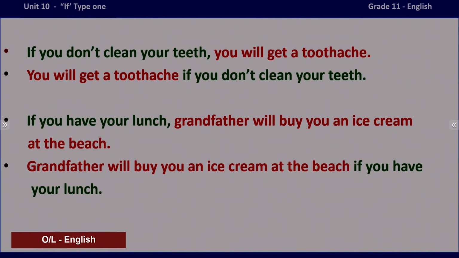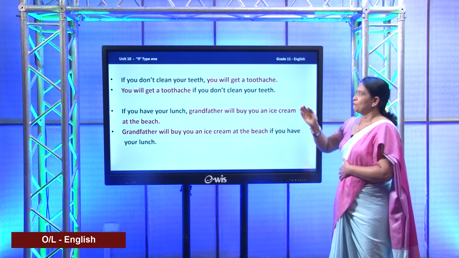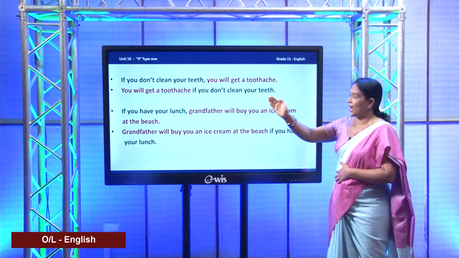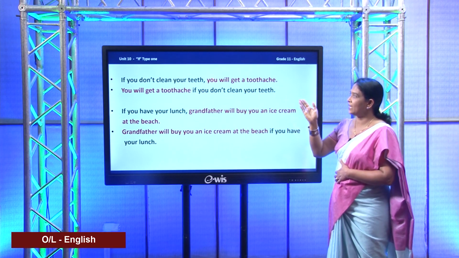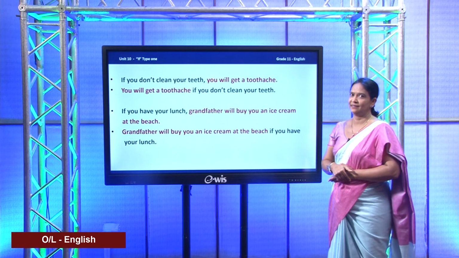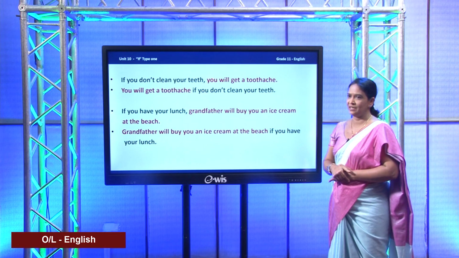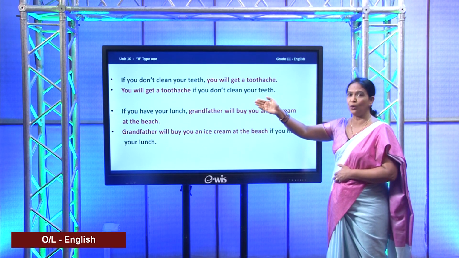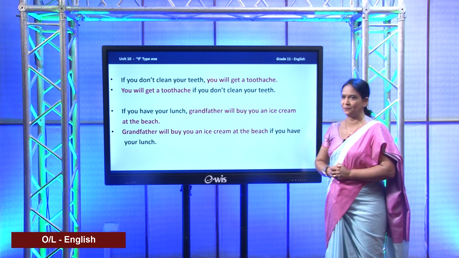Grandfather will buy you an ice cream at the beach if you have your lunch. But anyway, you have to look for the changes I have made. What are they? When you take the main clause to the front, can you see I have made the letter Y capital. Uppercase Y is used. Why? Because it is now the beginning of the sentence.